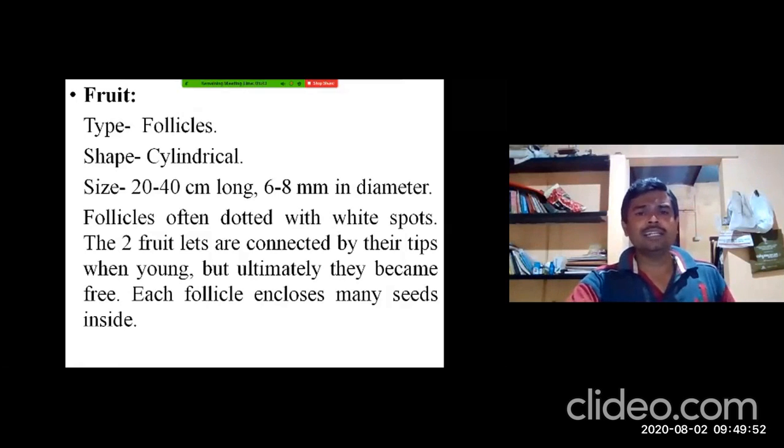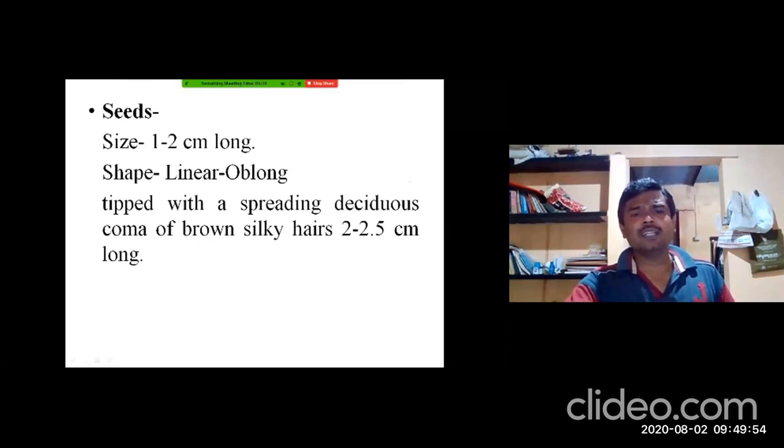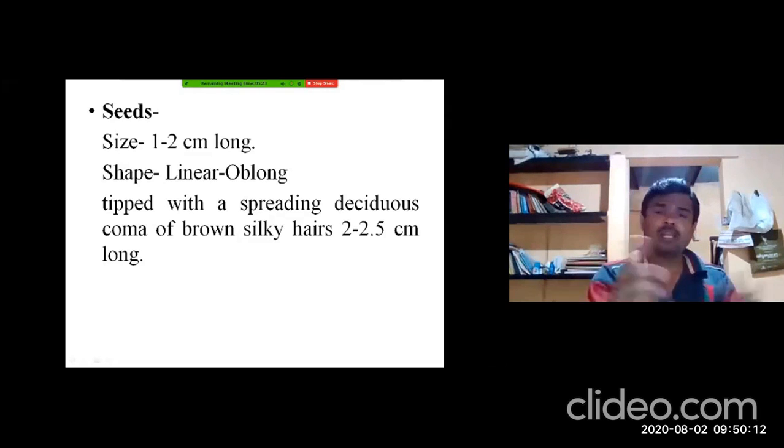The size of the seed is 1 to 2 centimeter long. Yavakara. You have already come to know what Yava is: Hordeum vulgare. The length will be somewhat shorter, but the width will be somewhat bigger in size. But it is more than that. The length will be here 1 to 2 centimeter.